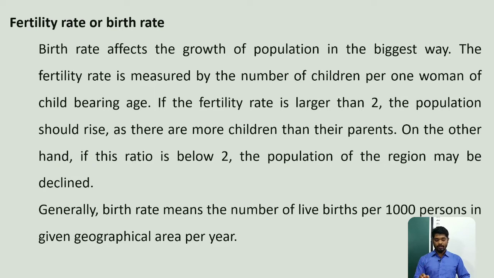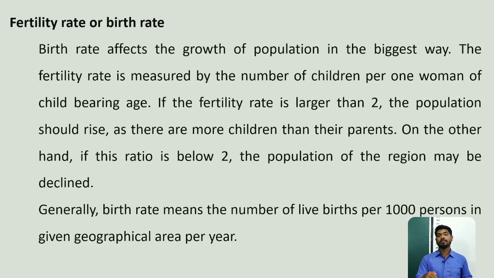For fertility rate or birth rate, the factor that affects the growth of population in the biggest way is the fertility rate or birth rate. The fertility rate is typically measured by the number of children per woman of childbearing age.